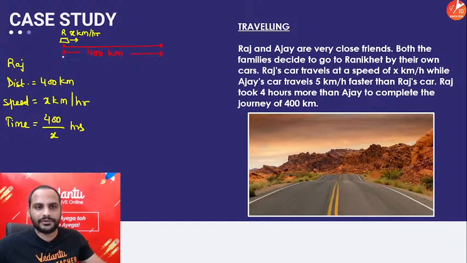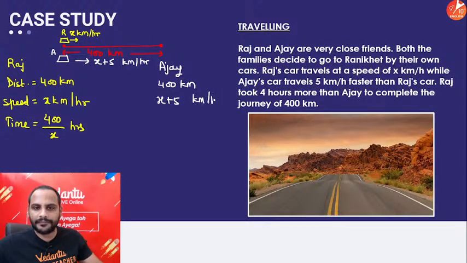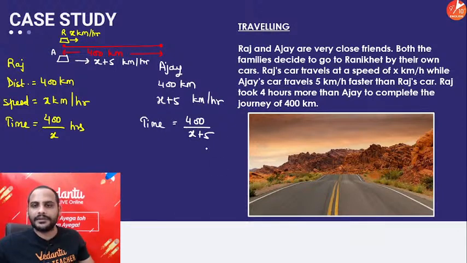Second thing, guys, we will go for Ajay. Ajay is going with a speed 5 km per hour faster than Raj's car, so he is going with x plus 5 km per hour. So for Ajay, I'll say, see, distance is 400 km only, right? Speed is x plus 5 km per hour, and time taken for Ajay will be equal to 400 divided by x plus 5. They are saying it took 4 hours more.